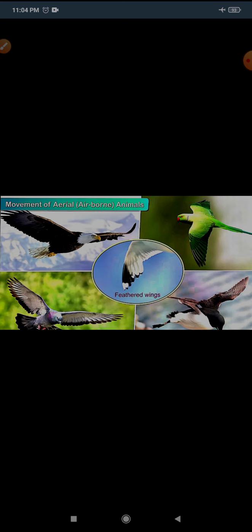Now the next is movement in the aerial, that is, you can call it airborne. Airborne animals: most birds fly by means of feathers. They fly by means of the wings, and their forelimbs are modified into wings, and their hind limbs, that is their two legs.